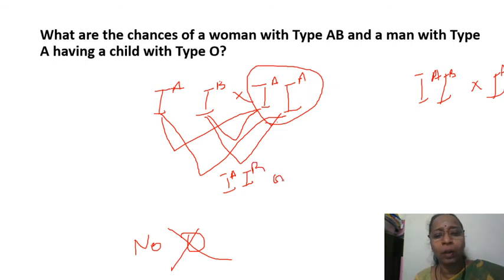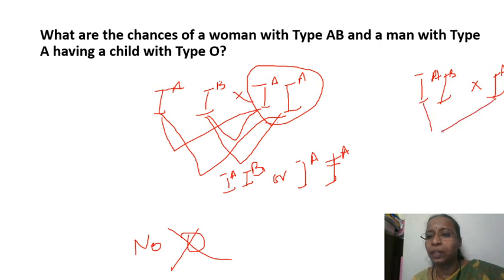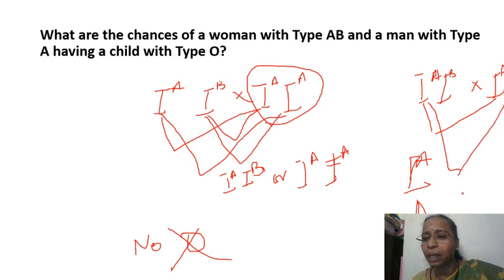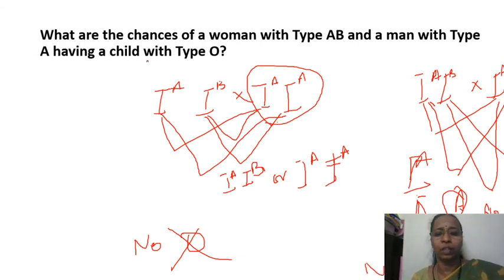And in this case, if he is heterozygous, I will just write the group alone: A, and this again A only, but this is heterozygous, this is homozygous, this is heterozygous, and this is AB, and this is going to be B. So there is no possibility of O here also.